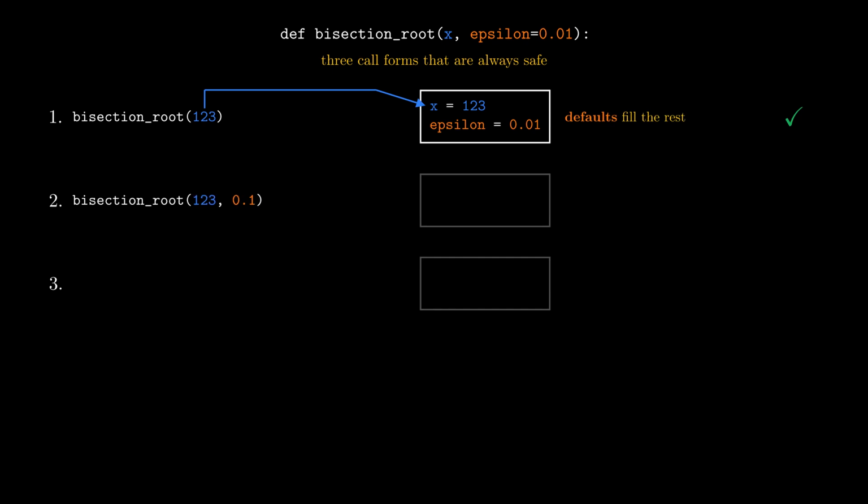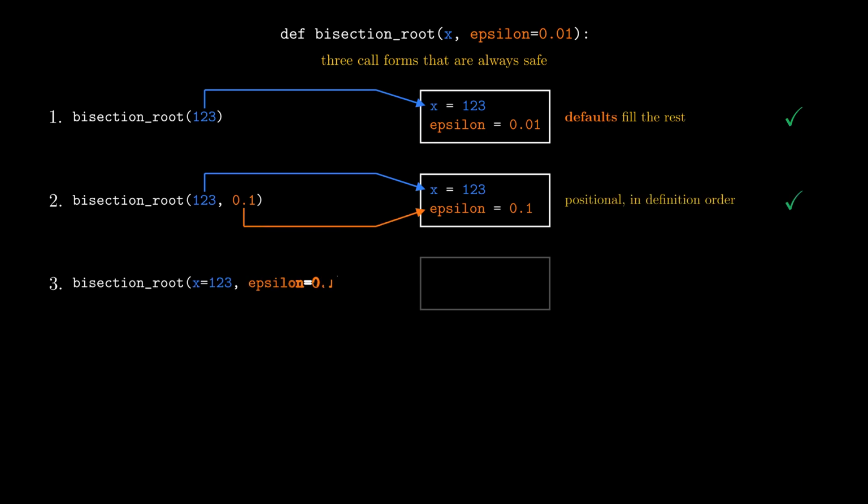Second, give a value for every parameter positionally in the order the definition lists them. bisection_root(123, 0.1). Nothing is ambiguous because Python pairs them one at a time, left to right.